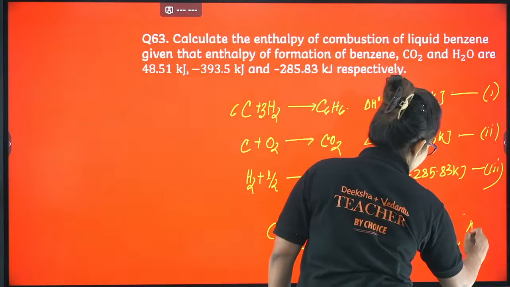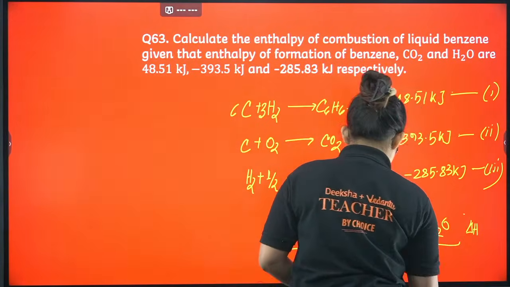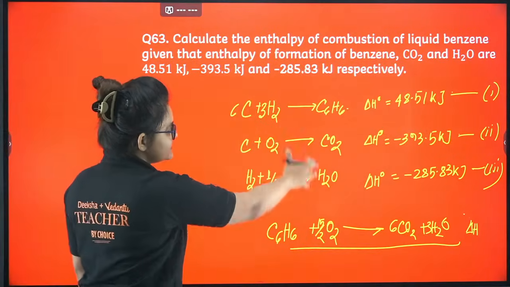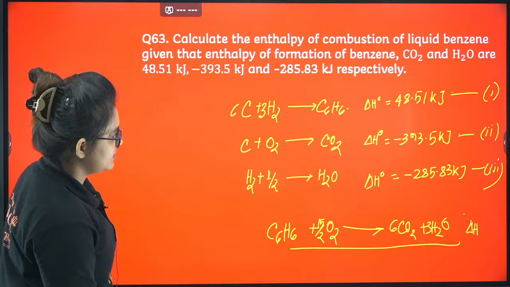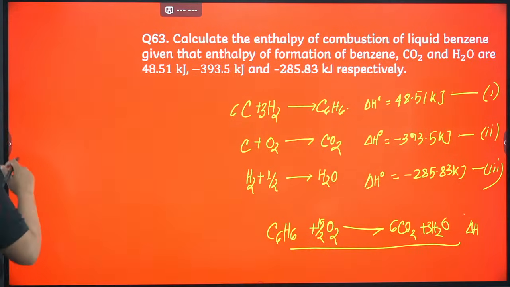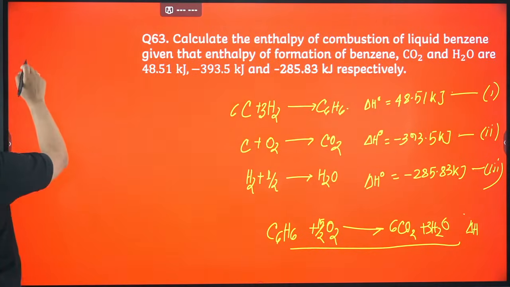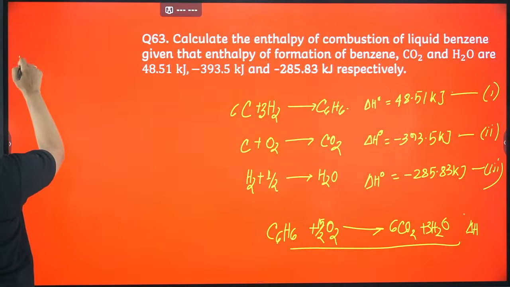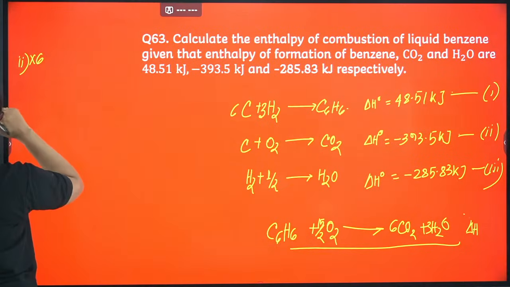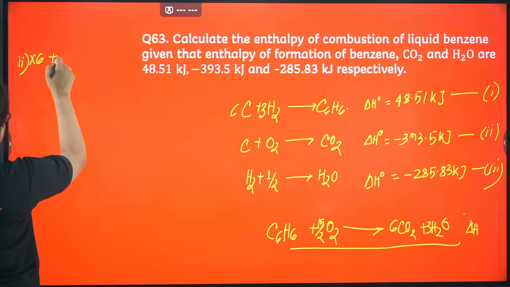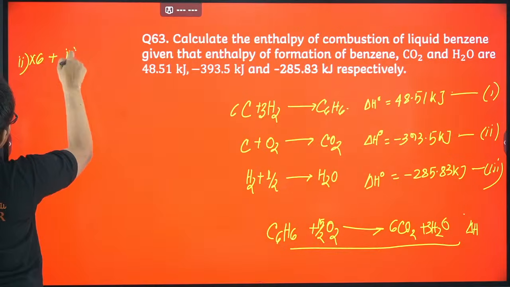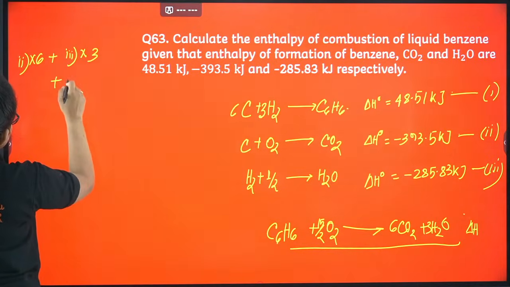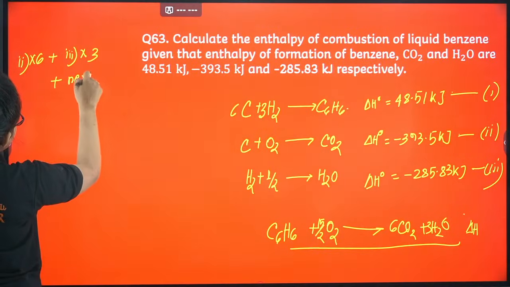For this case you have to find out the delta H. So now how should you plan to arrange these 3 equations to come up with the final one? Just proceed. Equation 2, I am multiplying with 6, plus equation 3 I am multiplying with 3, plus reverse of equation 1 I will take.